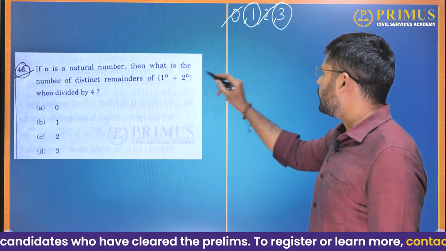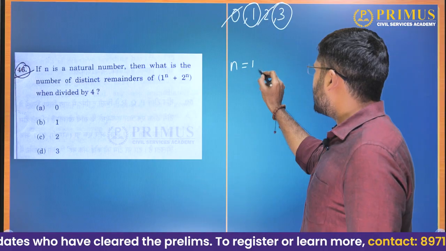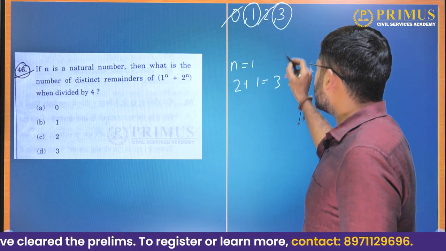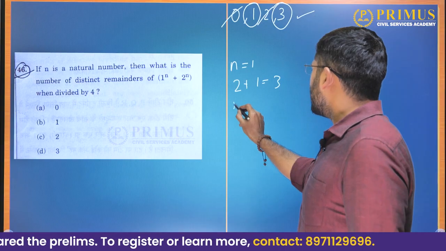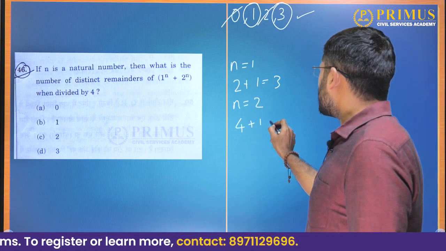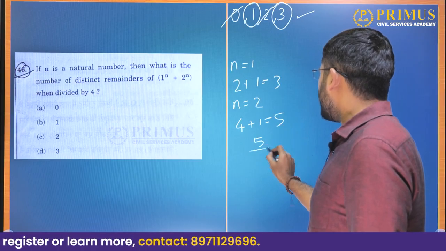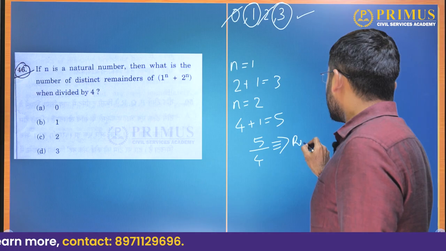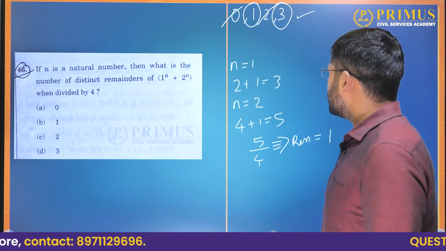Let us see, if n is equal to 1, then this will be 2 plus 1 is equal to 3. Okay, this is the case. If n is equal to 2, then 4 plus 1 is equal to 5, and if we divide 5 by 4, we get a remainder 1.